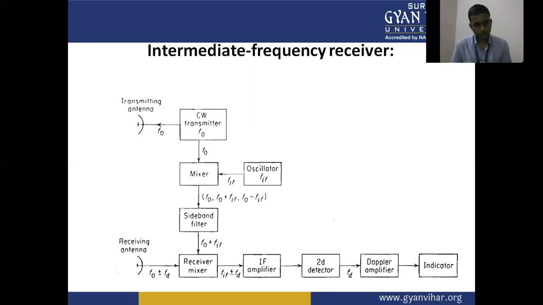It is given to the IF amplifier, then the second detector, then the Doppler amplifier, and finally the indicator. In the Doppler amplifier, we get the information in terms of the Doppler frequency.